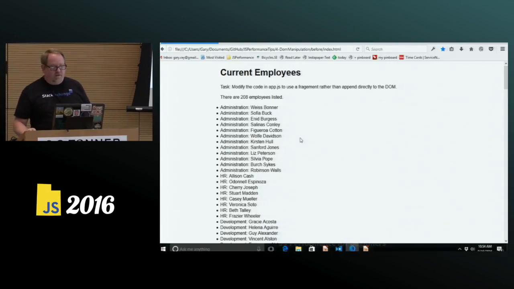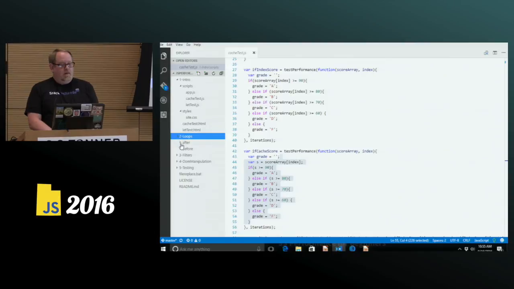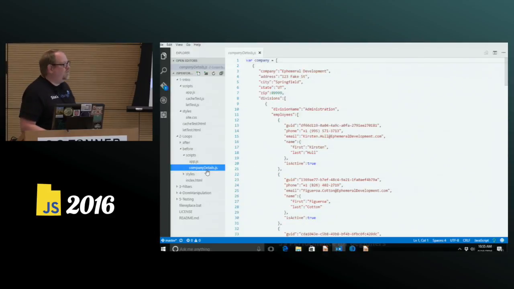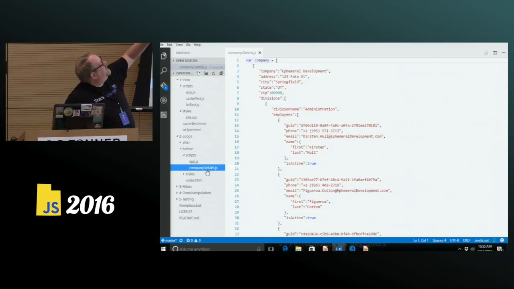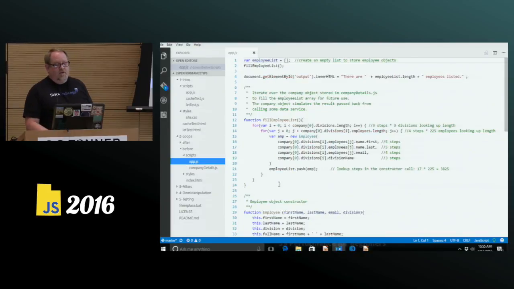So let me show you the structure of the project, and then we'll work through the code a little bit more. We've got a very simple index page. We've got a task that we want to accomplish. We've got some elements for some output. In script, we have company details, which is a JSON document assigned to a variable. This is so we can simulate you've done an API call to get some JSON back. And then we've got our app.